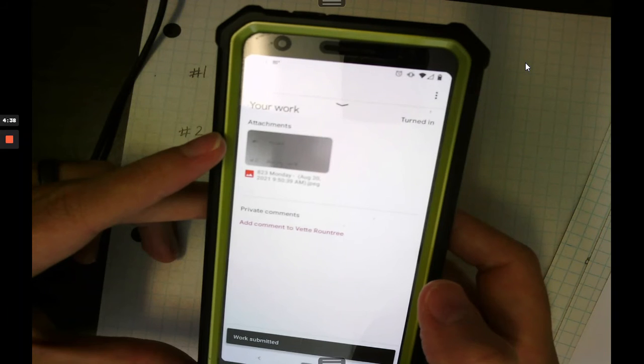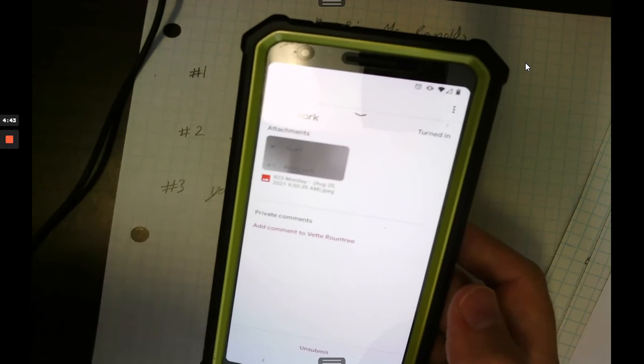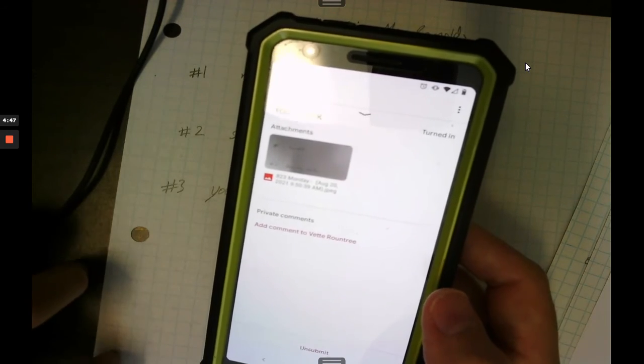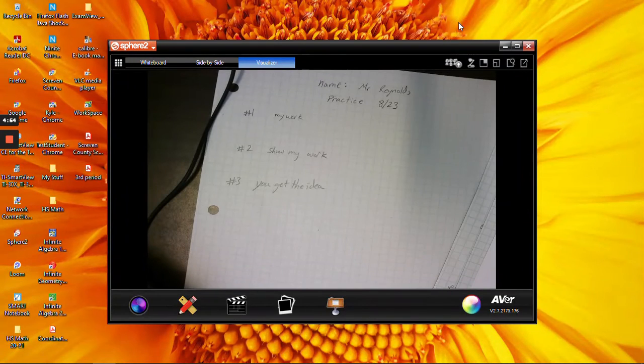Boom. Okay? So for any practice you do and for any homework you do, you are going to submit all of your work with a picture. Everybody understand? Or with pictures, multiple pictures. Okay? So that's that. Now, the next thing, sorry if it was a little hard to see some of that. There's some brightness going on in my room.